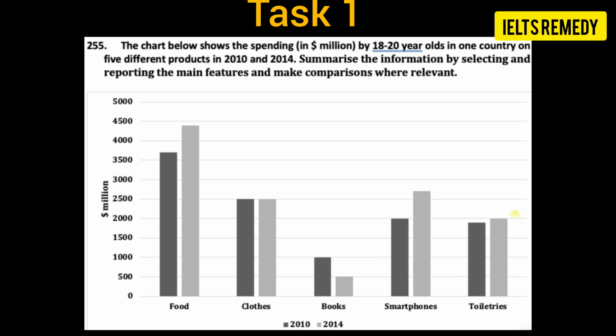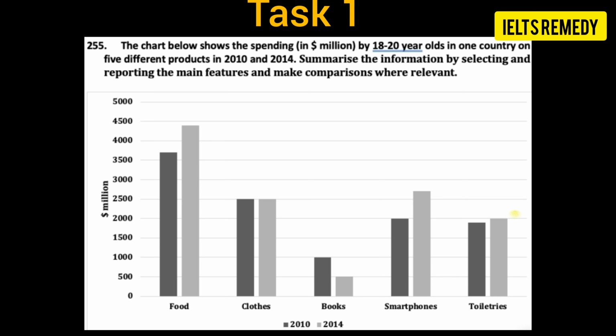Okay, I think it's a kind of housing product. And there were amounts from 50 to 500 million to a maximum of near about 4400 million dollars. We can also write 4400 million dollars as 4.4 billion dollars.